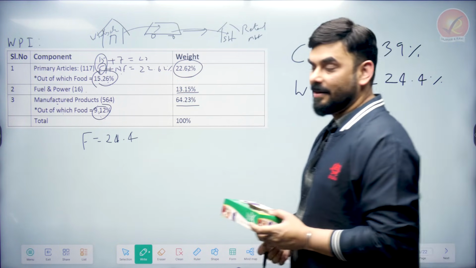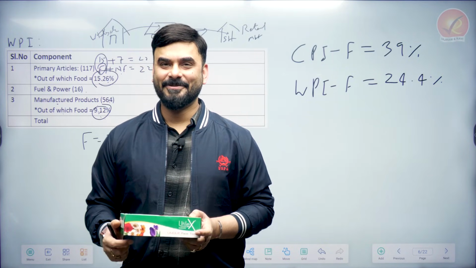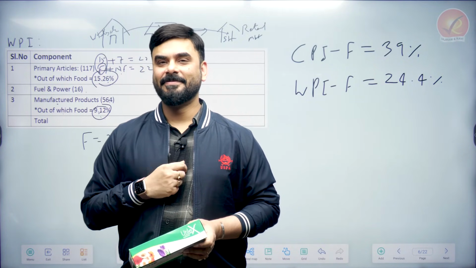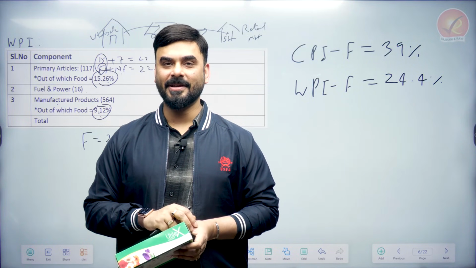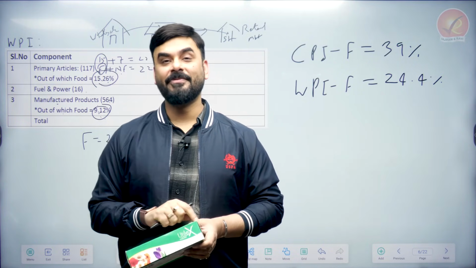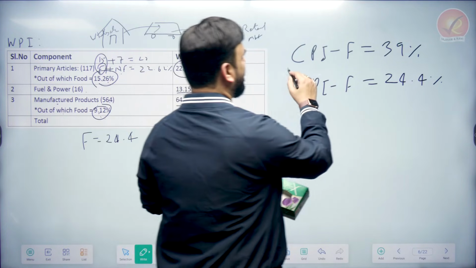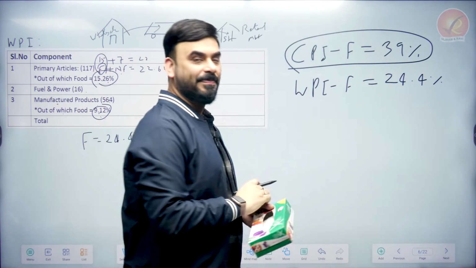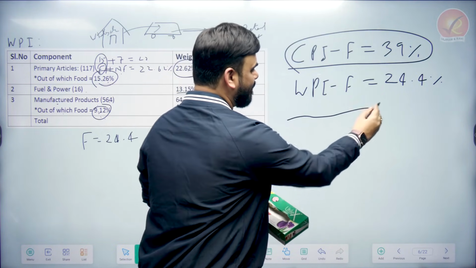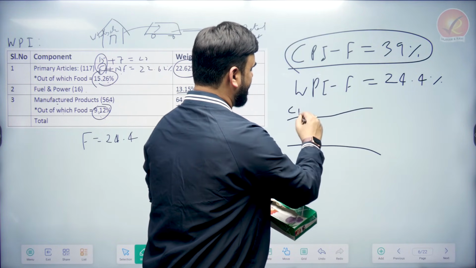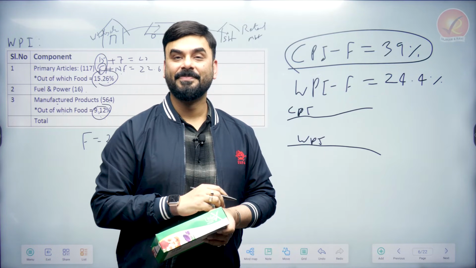Right. So, now I want to ask you a question. If the price of food will rise, for example, let's say that fruits and vegetables will become costly or chocolates will become costly, which inflation will jump very fast? Because who is giving more importance to food? CPI is giving more importance to food. So whenever the price of food will rise, CPI will be like this, WPI will be like this. Whenever food price will rise, CPI will be higher.